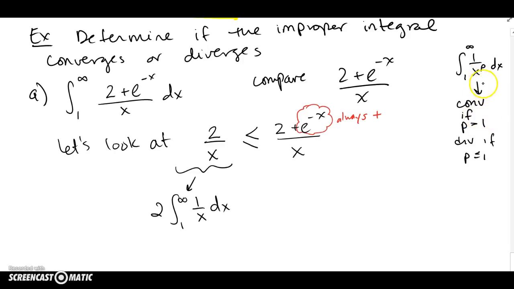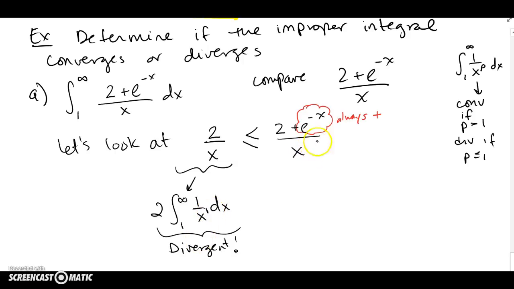And I know that based on this p-test, if p is 1 or less than 1, this is going to be divergent. We know that result from before already. So this guy is divergent, and this guy is smaller than this guy, remember?